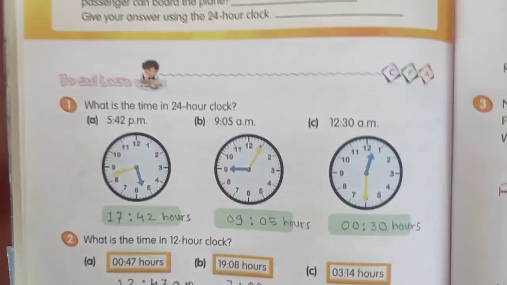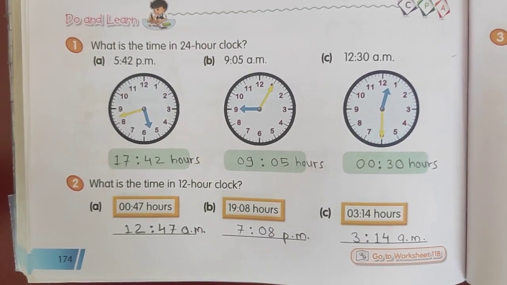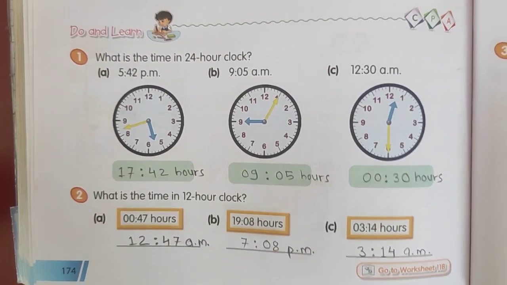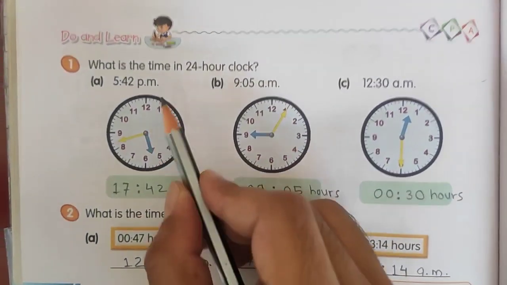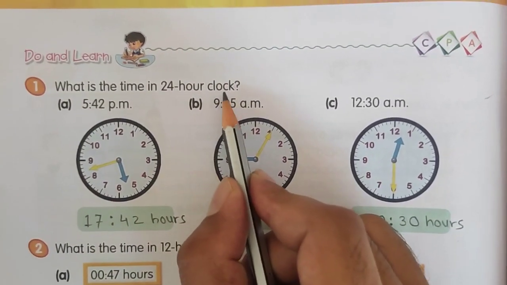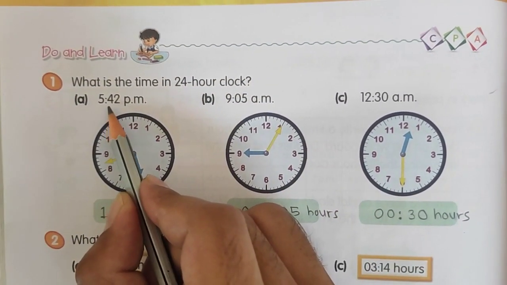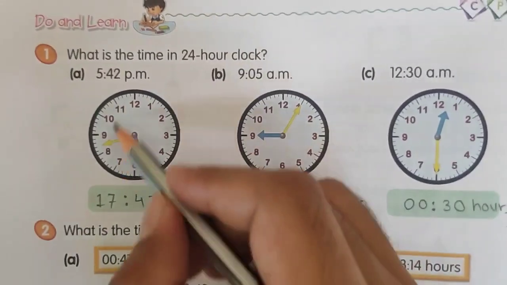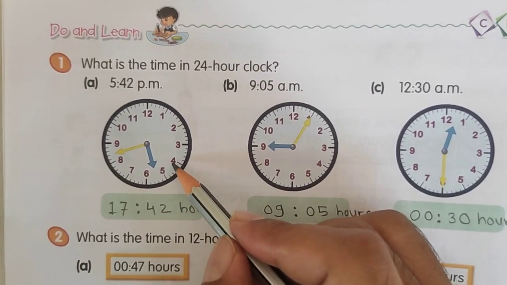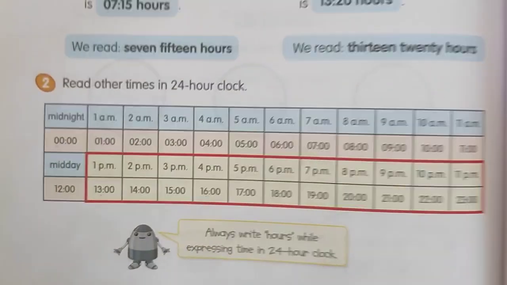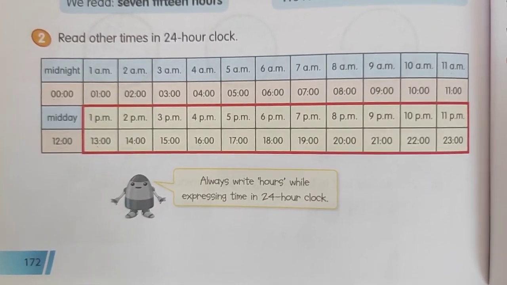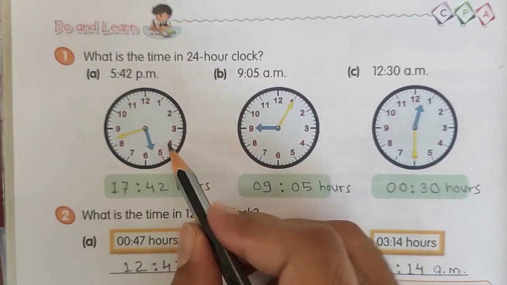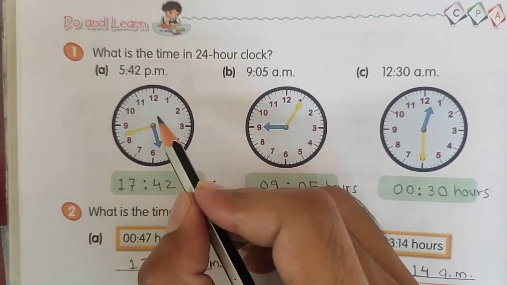So by using these concepts, we can easily solve this Do and Learn from page number 174. See question 1. What is the time in 24-hour clock? A question, 5:42 p.m. Now see, by using these clocks also we can easily convert those timings, or you can use this chart from page number 172. But now see how to convert by using this picture of clock.